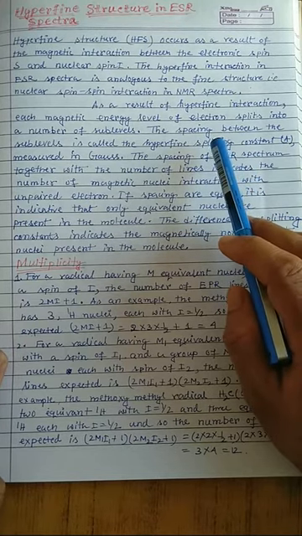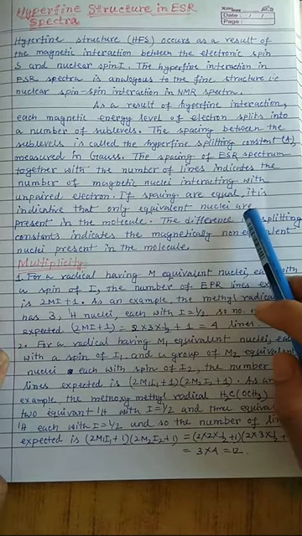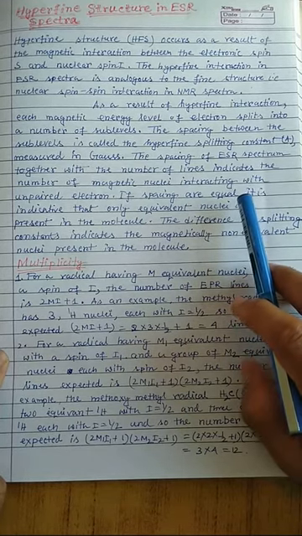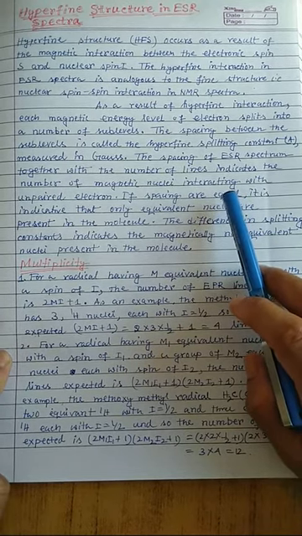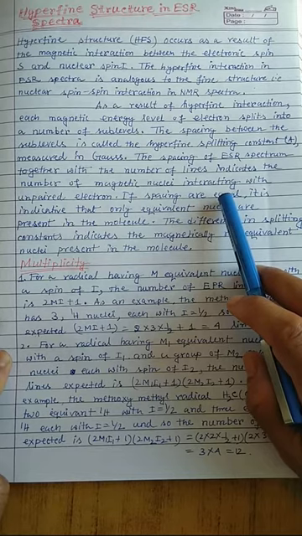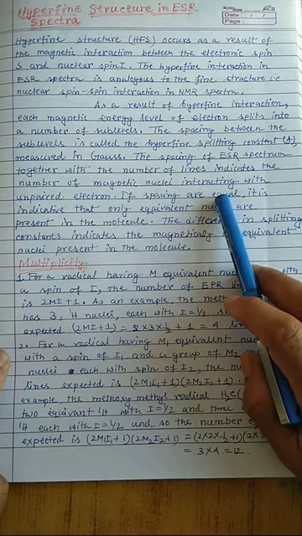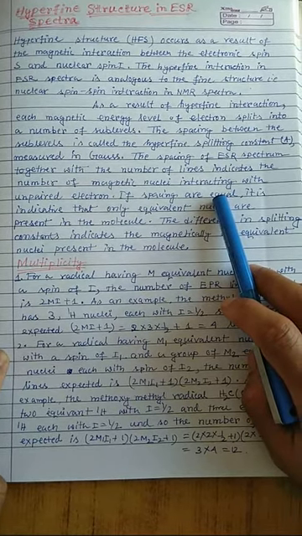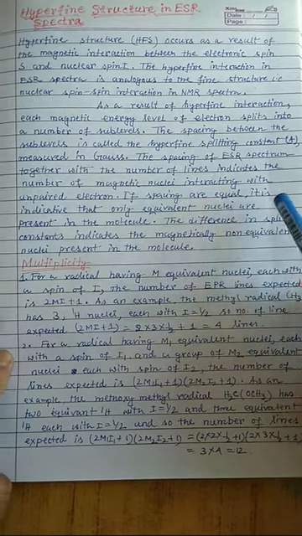When these split levels also interact with the nuclei present in the vicinity of the electron, that gives rise to hyperfine splitting. The splitting observed in the presence of the magnetic field is sometimes called Zeeman splitting, which for the ESR spectrum is also known as fine splitting. When these energy levels further interact with the nuclear spin present in the vicinity, it is called hyperfine splitting.